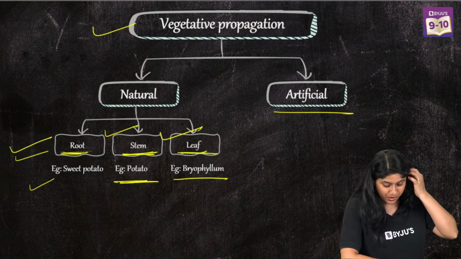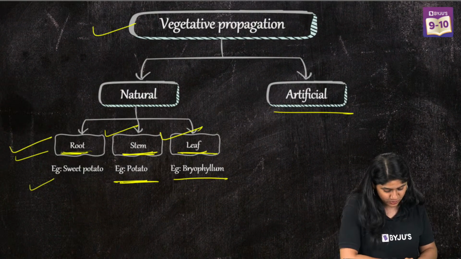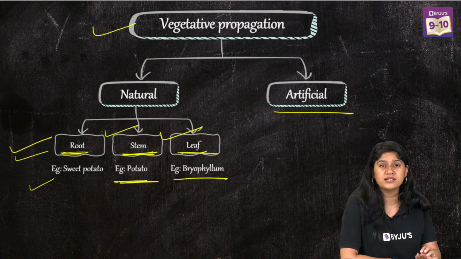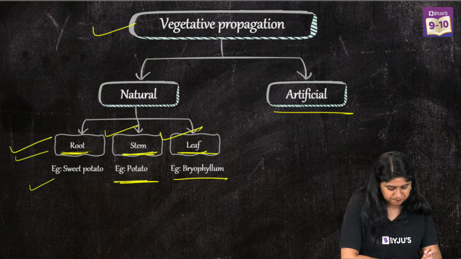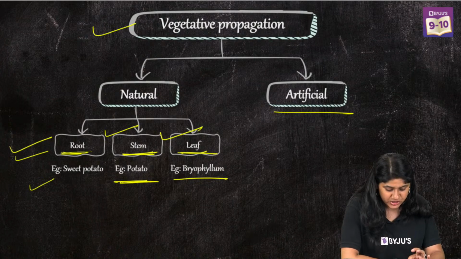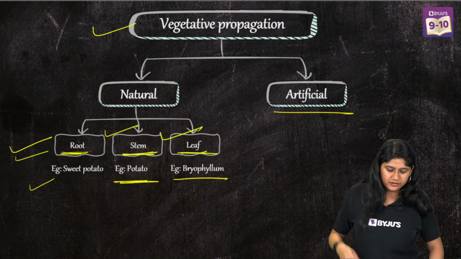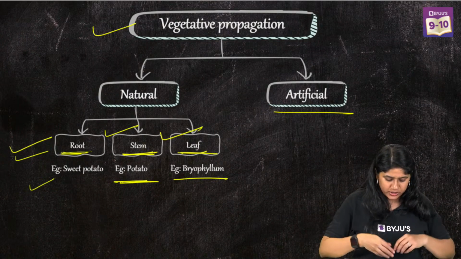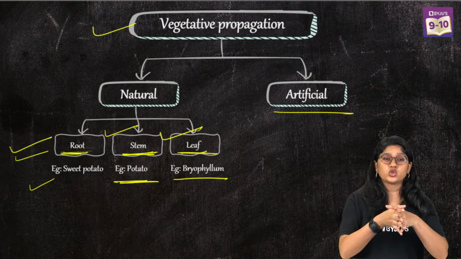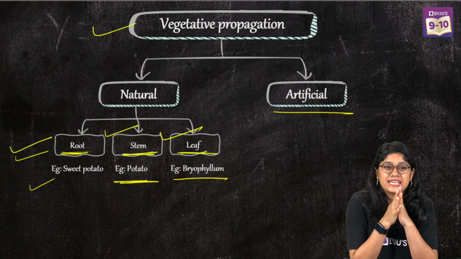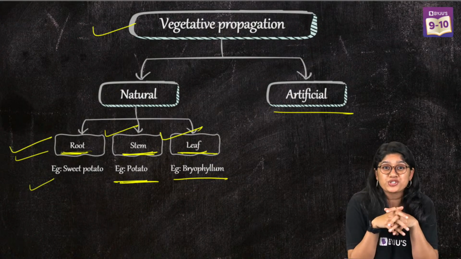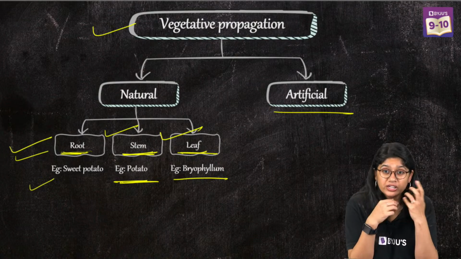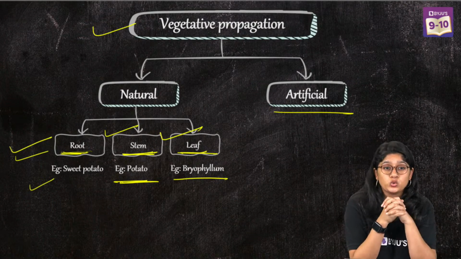So 61 of you are saying root and 38 of you are saying stem. What do you think? In ginger, we usually see the stem or the rhizome. It's not the root for sure. Yes, stem is the answer and not the root. I think the majority of you got confused. See, in ginger we have the modification of a stem and not of the root.